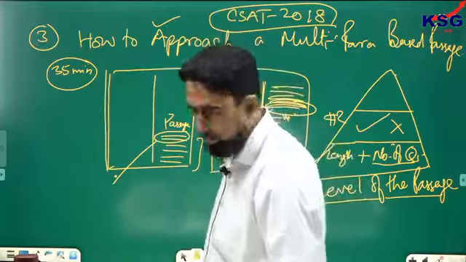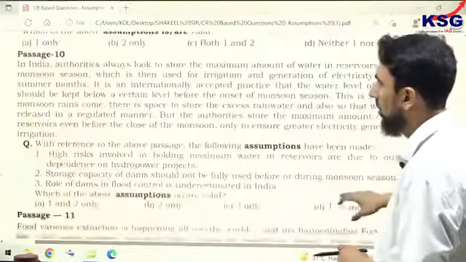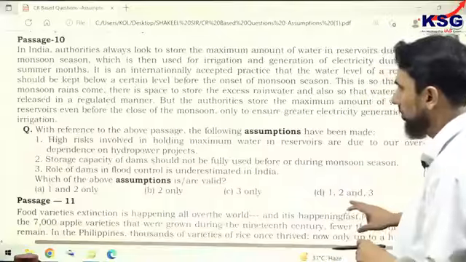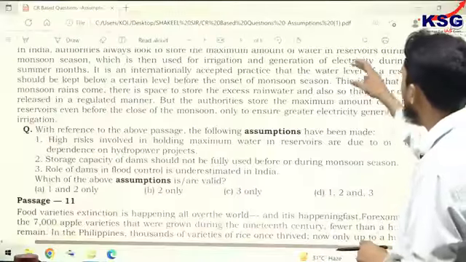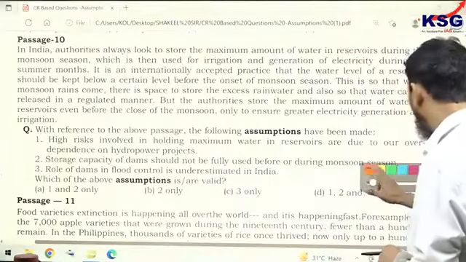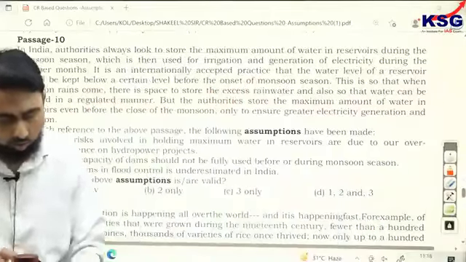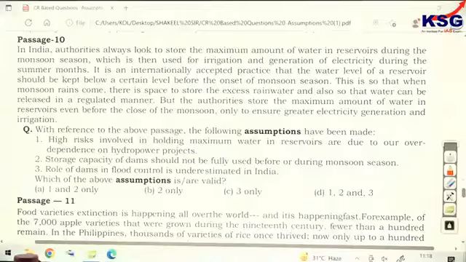Assumption passage number 10. So Biswajit, your doubt is in passage number 10 of the CSAT part. Here it is. This is a very interesting passage asked in the year 2020, and all 3 assumptions get validity from the para.